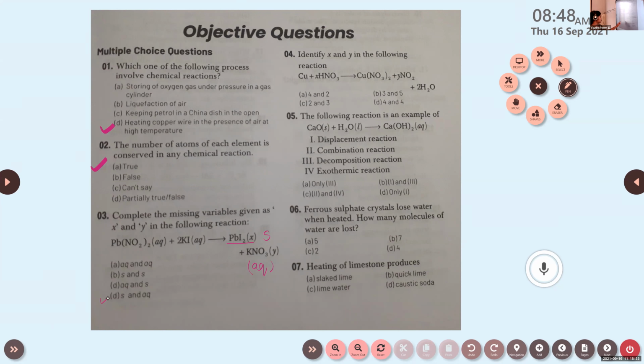X is for solid state, and you write this down. If you can write it fast, you can write it. Otherwise, I will share this in your WhatsApp group. Only the questions, okay? So you can just note down the answers.